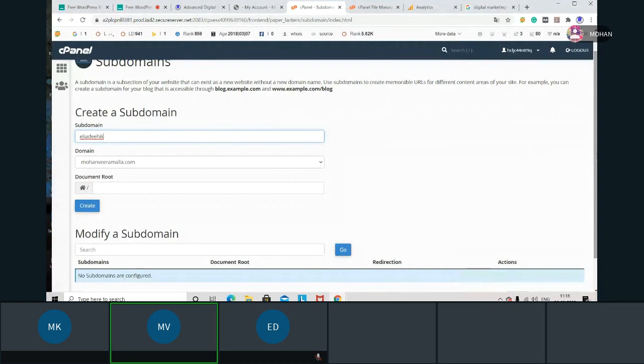I just gave a name, and when I clicked here, it shows ilyadik.mohanviramalla.com. If I tell it to create on this name, the subdomain will be created automatically. That means Ilyadik can also install WordPress from his end. He will have a username and password, everything, just like mohanviramalla.com. Got it? Yes, sir.